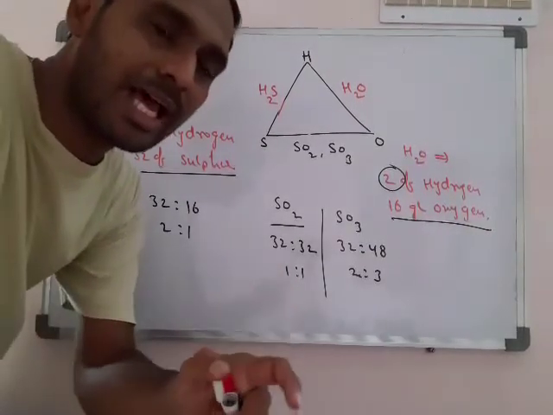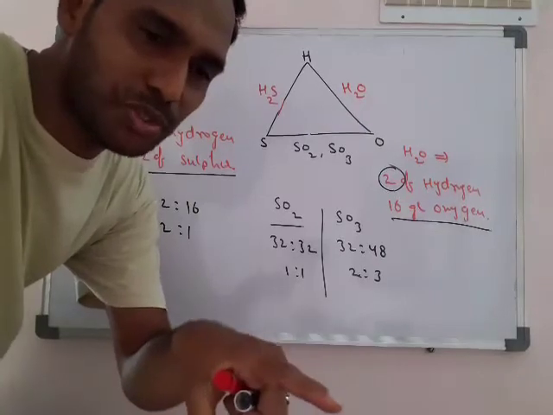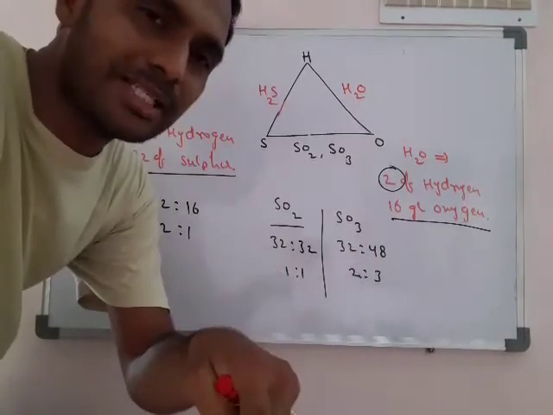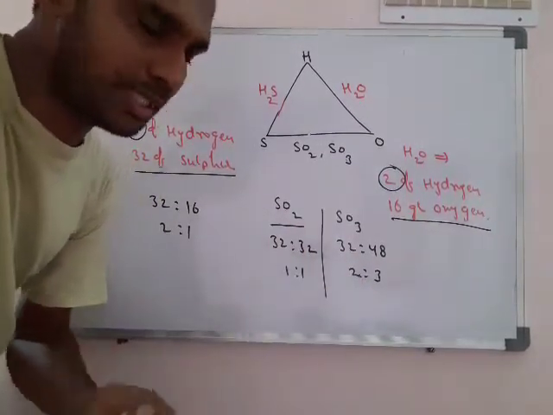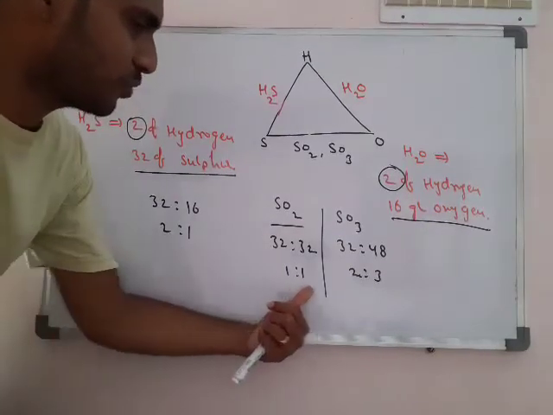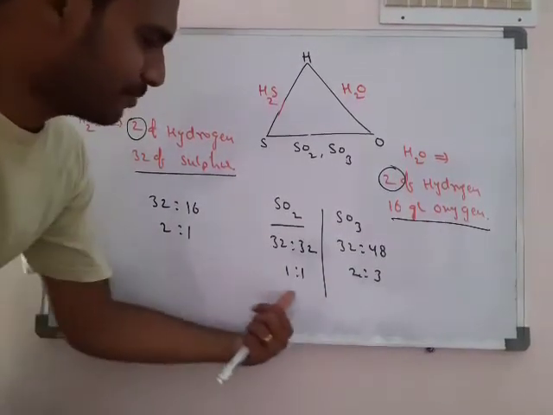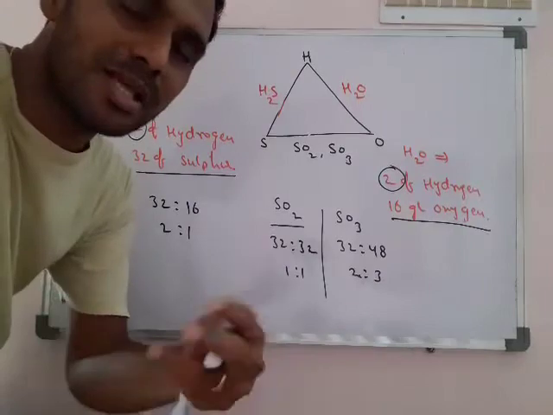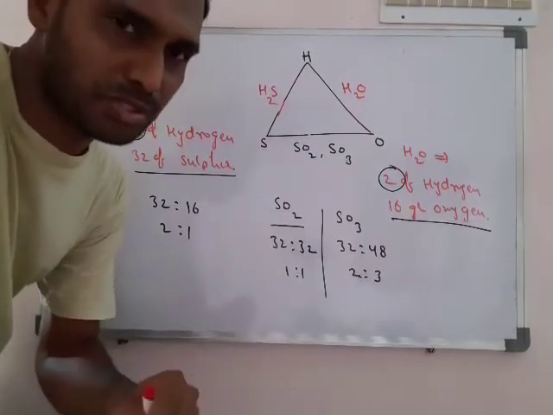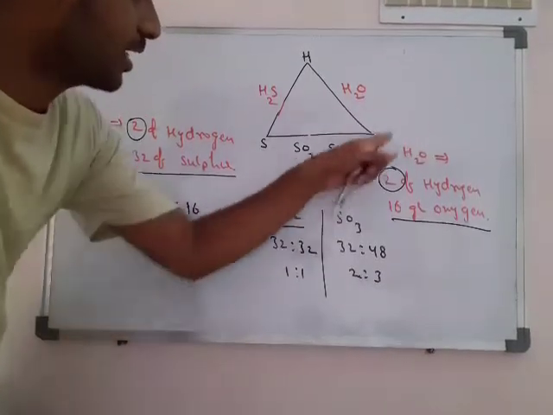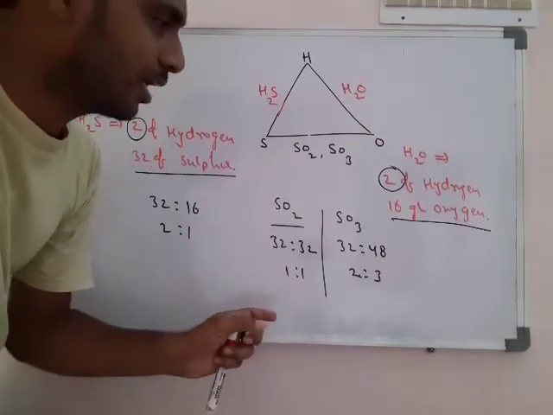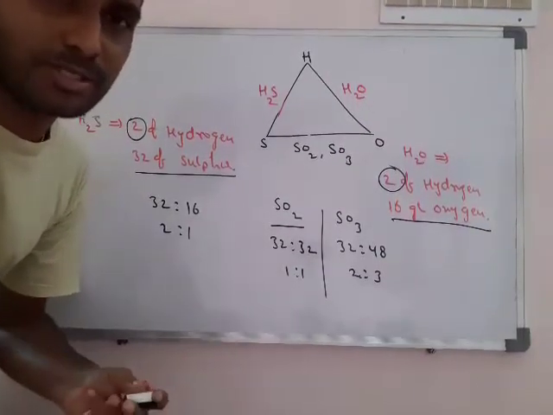Means they are in the same ratio, or they are sub-multiple or multiple ratios. Here 2:1, here 1:1, here 2:3. Means not in the same ratio but in sub-multiple ratios. Here we say it is following the law of reciprocal proportions.